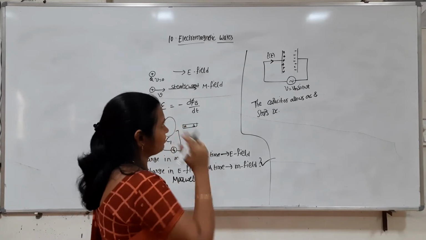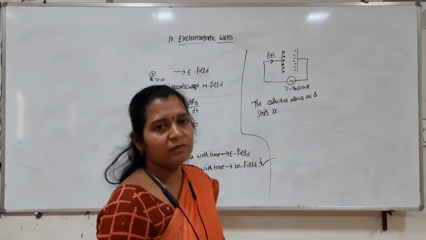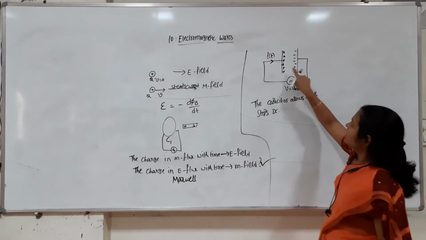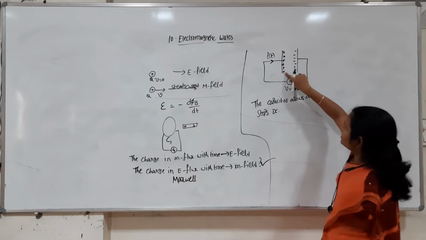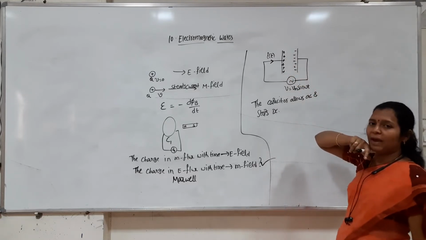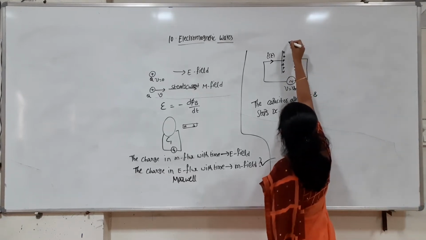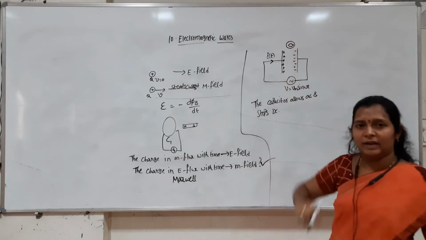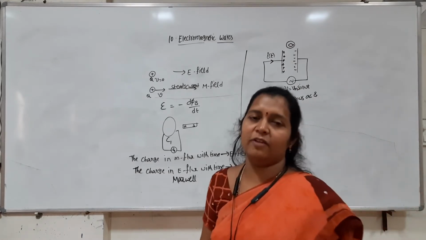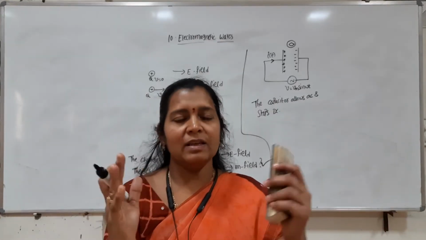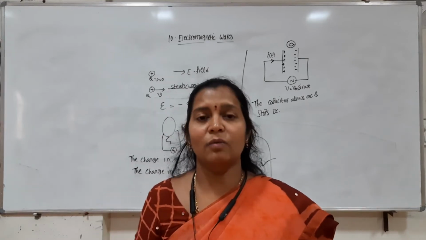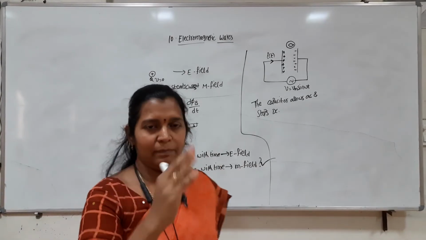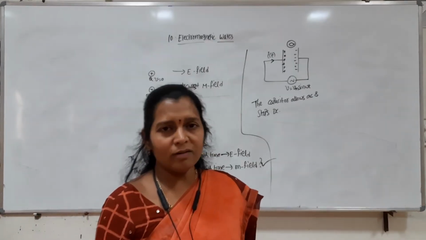So what Maxwell observed is that in between the capacitor plates there is no flow of charge. These are stationary charges on the plates of the capacitor. He observed that if a magnetic needle is kept in between the capacitor plates, the needle gets deflected. It means that between the plates there is a magnetic field. So why is there a magnetic field? Between the plates is free space, so there is no flow of current.